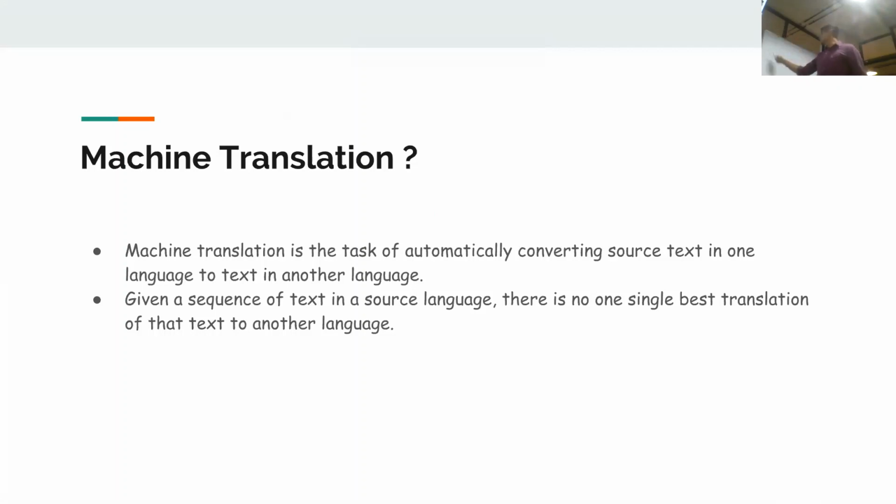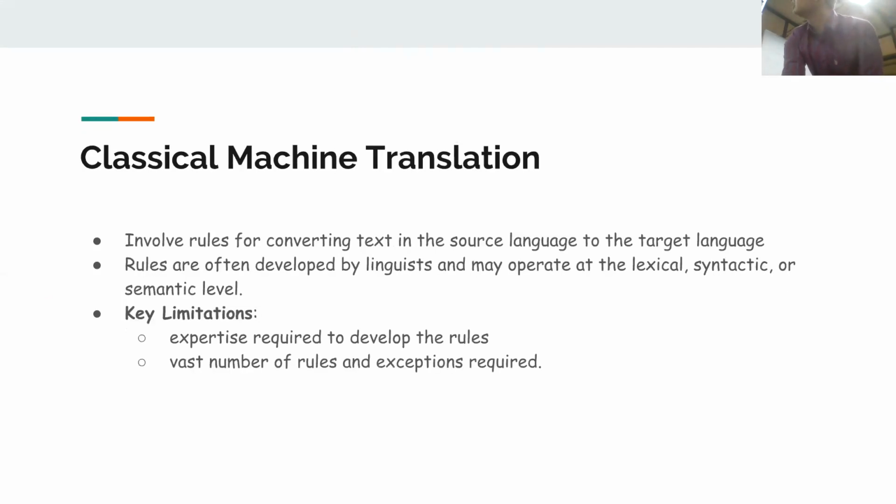But given a sentence of text, there is no single best translation in any language, because of the natural ambiguities and flexibilities of human language. That is why this is one of the difficult tasks in artificial intelligence. Now I'm going to discuss the types of machine translation.